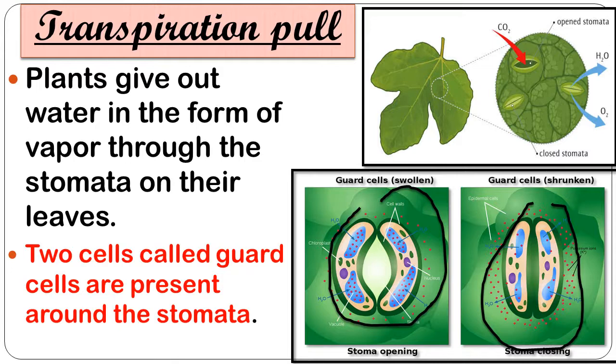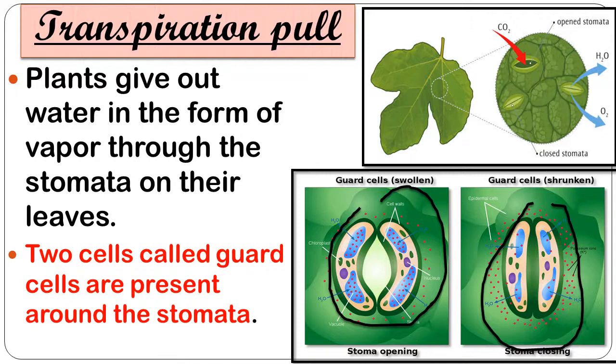These cells control the opening and closing of the stomata, so guard cells are an important part. Transpiration occurs through these stomata, that means water in the form of vapor is released from the stomata.